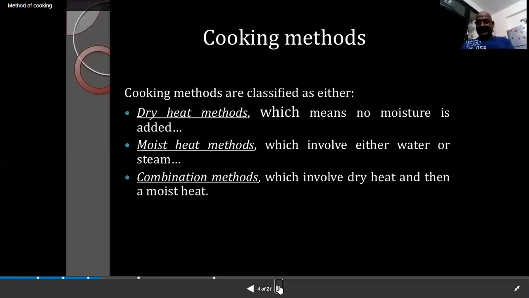So cooking methods are classified into three categories: the dry heat method, the moist heat method, and the combination method.